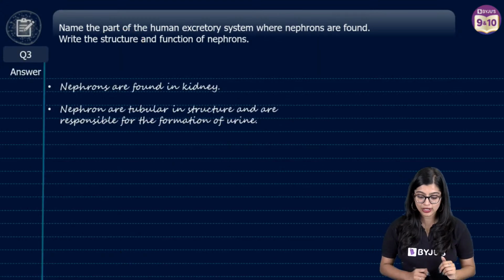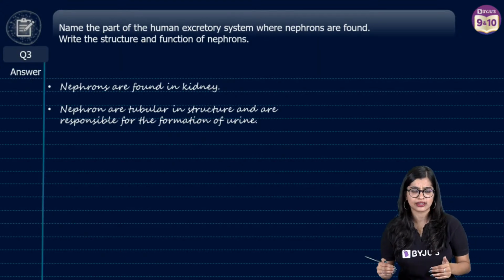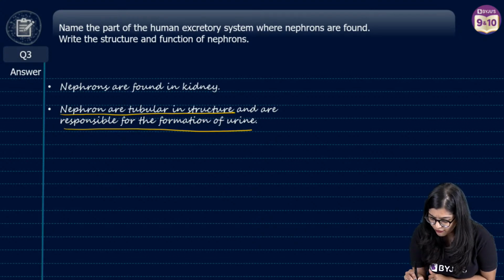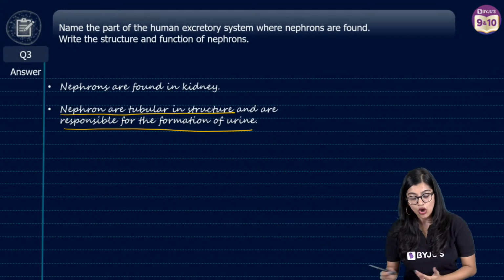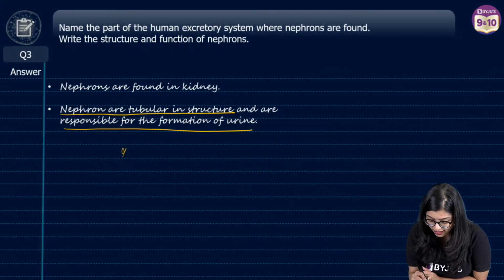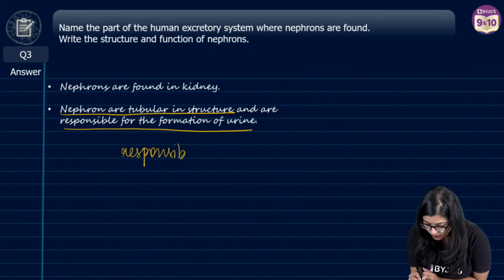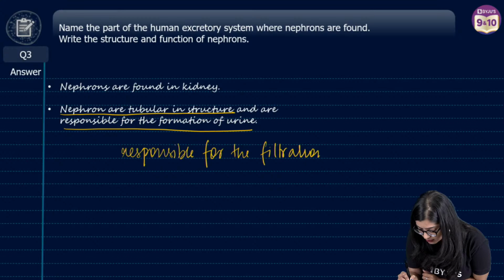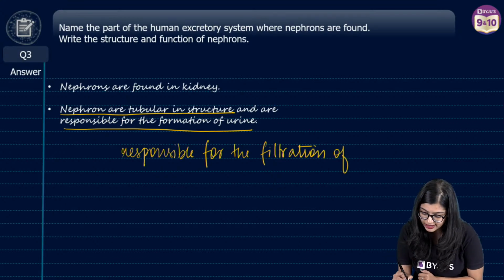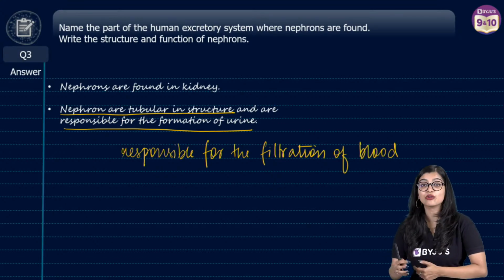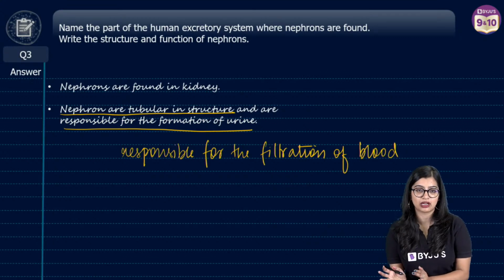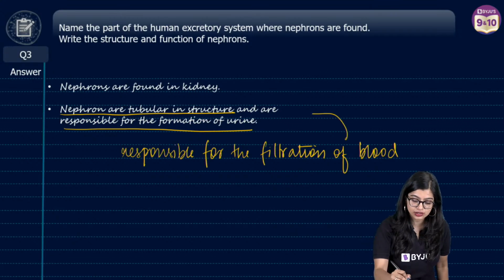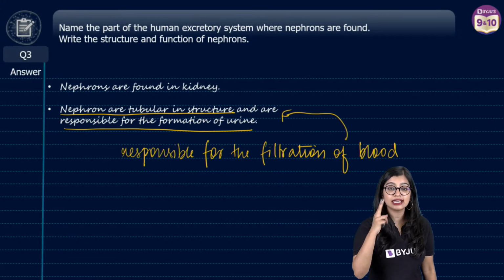So as we all know, when you are writing, you need to write it very briefly, right? You can just say that nephrons are tubular in structure and they are responsible for formation of urine. Or you can also add by saying that they are responsible for the filtration of blood, right? You can say filtration of blood, or you can say removal of urea and formation of urine, right? So you can add these 2 extra pointers to your answer. But you just need to write 2.